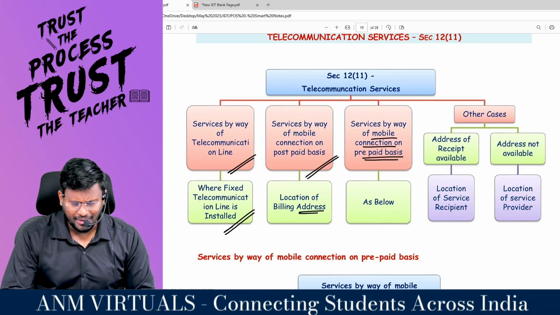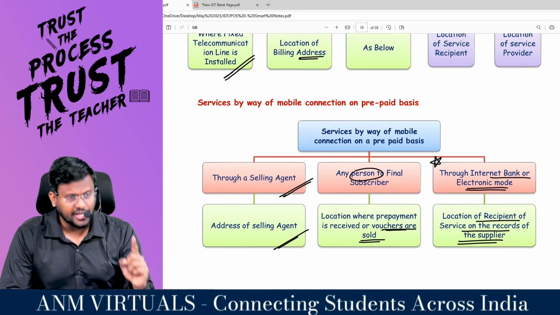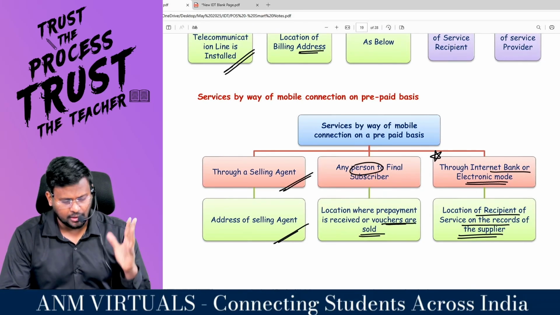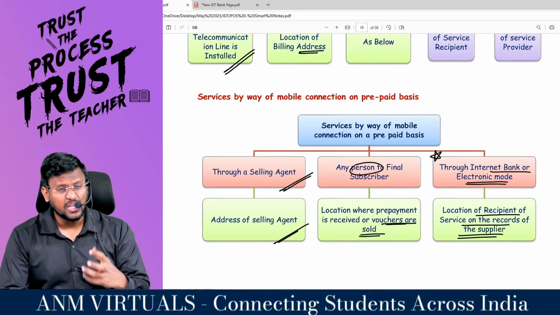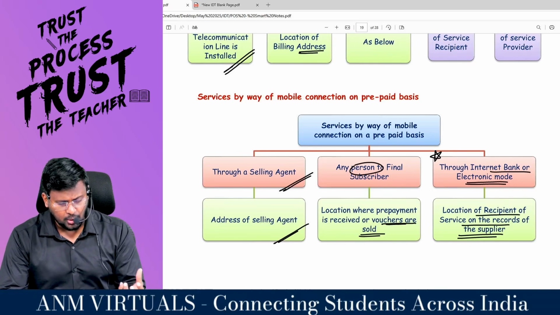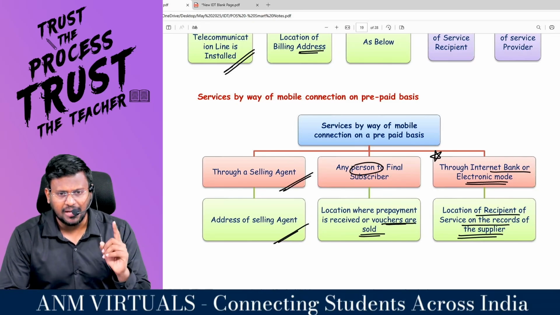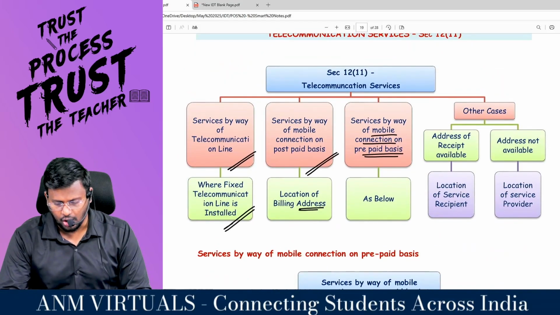Service by way of mobile connection on what basis? Prepaid basis. You have to check whether it is through a selling agent, any person to a final subscriber, or through internet banking or electronic mode. If it is through a selling agent, the address of the selling agent. Any person to a final subscriber, the location where the prepayment is received or vouchers are sold. Through internet banking or electronic mode, the location of the recipient of service on the record of the supplier.